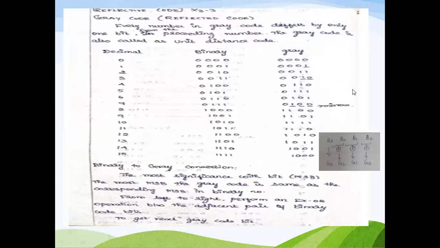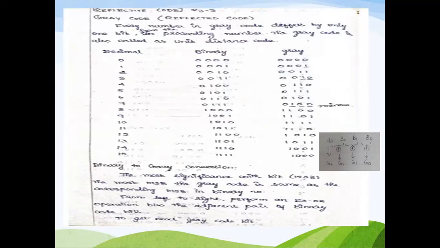Okay, so next to that, we want to see the other names of the codes. So this gray code can also be called as the reflected code. எதுக்காக இதை ரிஃப்ளெக்டட் கோட்னு சொல்கிறோம்? இதுக்கு இன்னொரு பேர் இருக்கும் கிரே கோடுக்கு, யூனிட் டிஸ்டன்ஸ் கோட்னு சொல்லுவோம். Okay, because every number in the gray code differs by only one bit from the preceding number, and hence it can be called as the unit distance code.